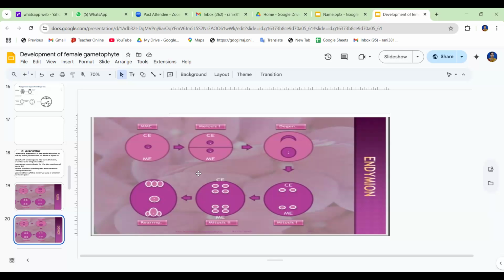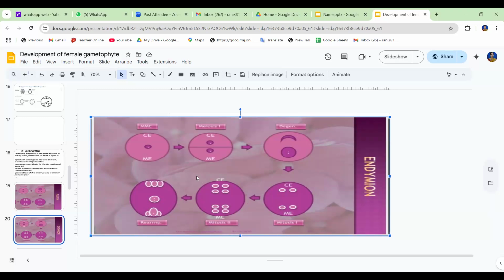The nucleus may divide once or twice, producing 4 nuclei, and it will undergo further divisions. The 8 nucleate embryo sac is formed by the nuclear divisions of the upper cell of the dyad cells. So this is the Endymion type.